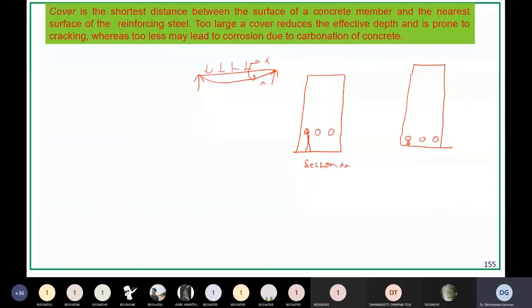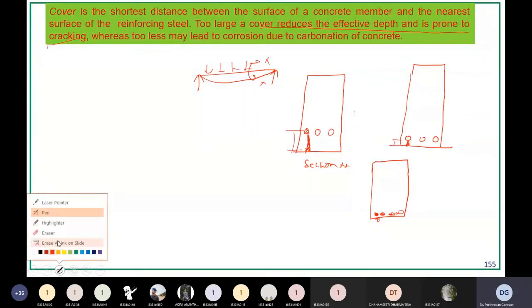So that is why too large a cover reduces the effective depth and is prone to cracking, because the space available for cracking is more. More cracks will form if you provide an enormous amount of cover. This is the small cover, so the cracking will be less. And if you provide very little cover, for example, I provided only this much, then it is very close to the atmosphere. Due to carbonation of concrete, all this reinforcement will get corroded, and eventually the structure will fail. So that is why you should be very careful about the covers.